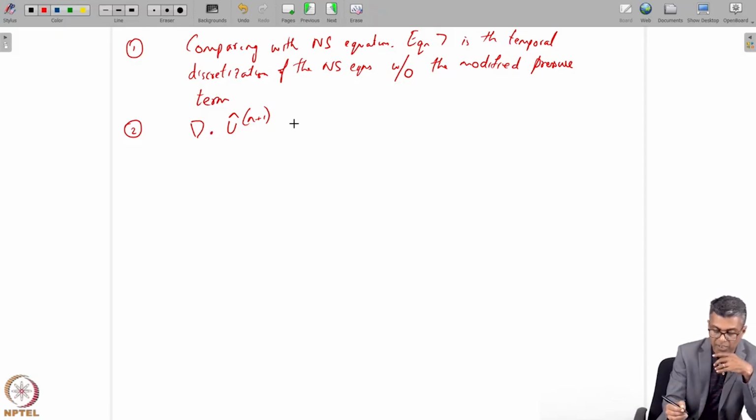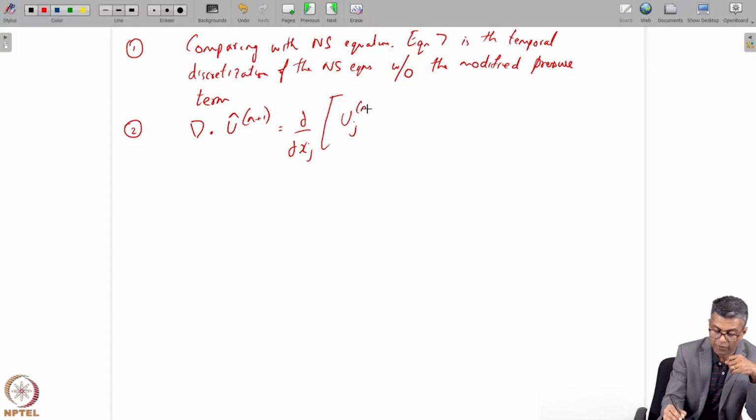If I use equation 7 to substitute in u hat, I'll use the index notation, so del xj, and I will just substitute equation 7 in here.